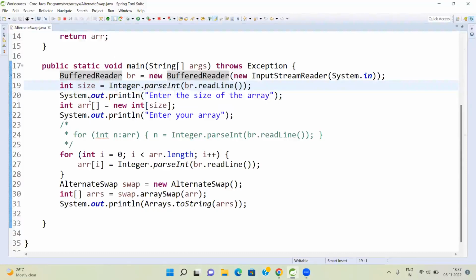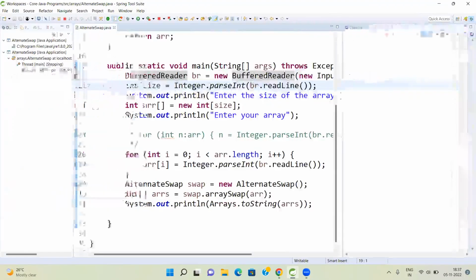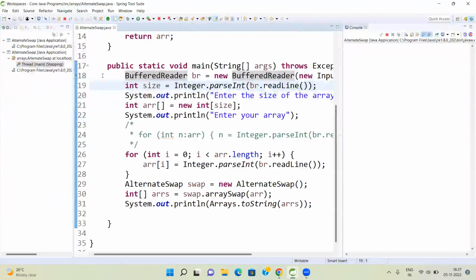Can you minimize that class? Can you do Control M? Yes, now enter the value in the console. It is expecting some data from the keyboard now. But I have written something, sir. Enter the size of the array. I have written a statement before it.